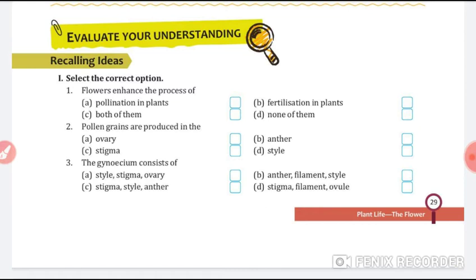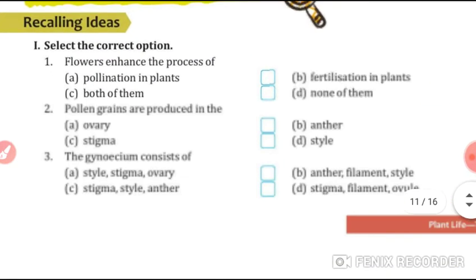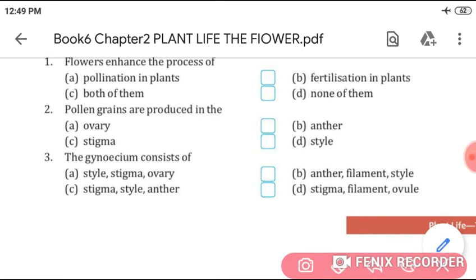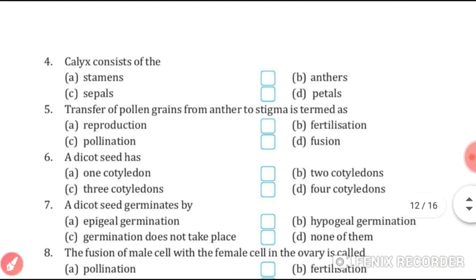Okay, students. So let's start our first question. Select the correct option. First, flowers enhance the process of pollination in plants and fertilization in plants. Both of them. This is the correct answer. Now pollen grains are produced in the anther. Mark anther, students. Next, gynoecium consists of style, stigma and ovary. Now come to the fourth question.